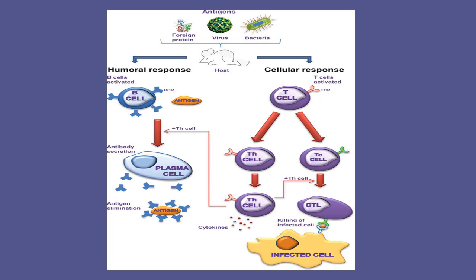Cellular responses activate the T cells. The antigen binds to a T cell receptor and the cell divides into two parts: T helper cells and cytotoxic T cells. Then the T helper cells release the T cell receptor. Next, the Tc cell releases the Th cell. Then it binds with the cytokines. Then it releases the cell called.